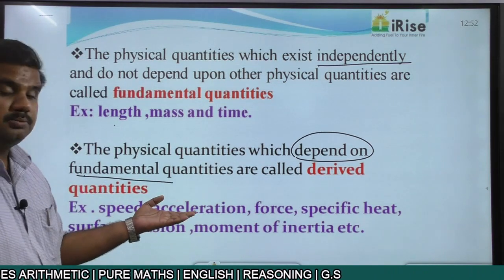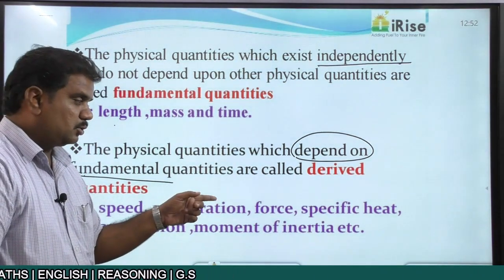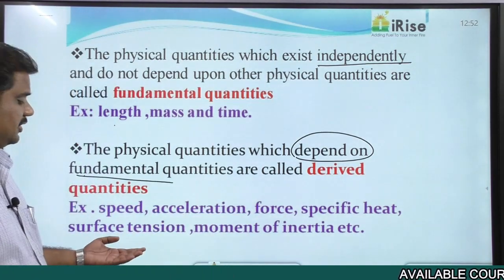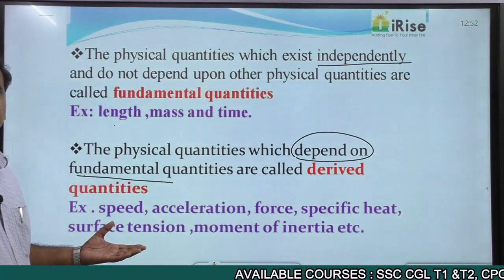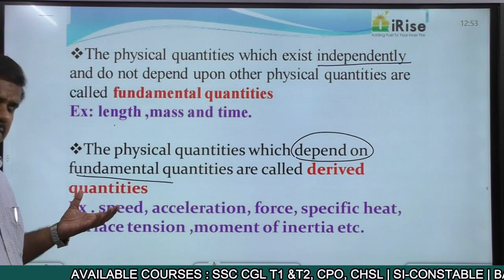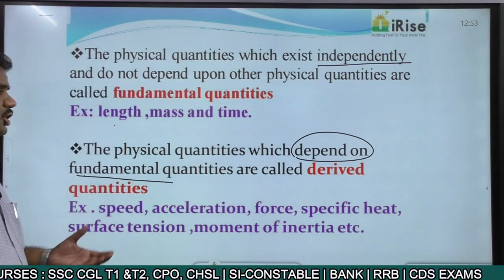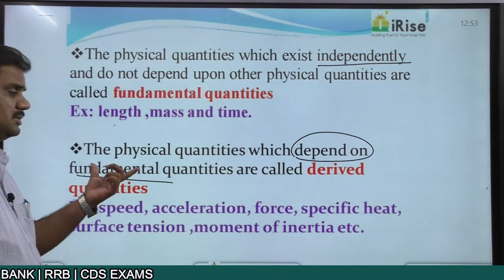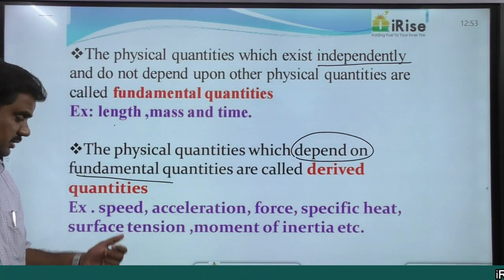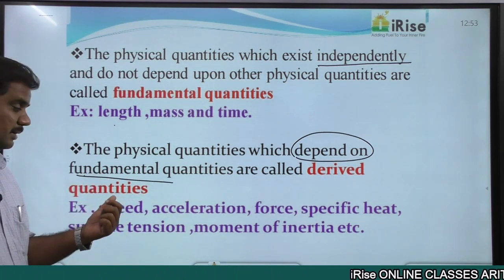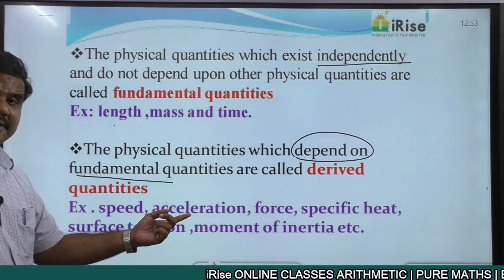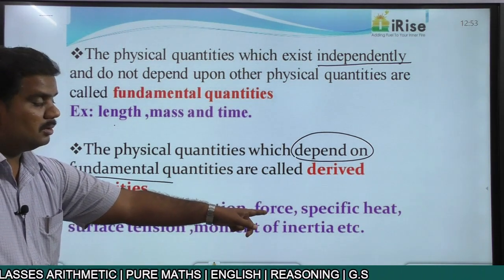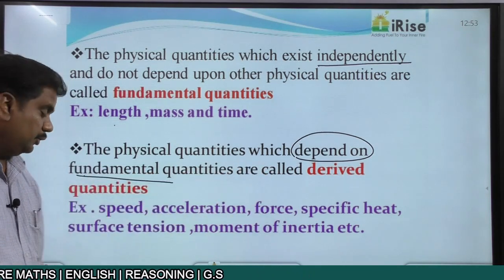Acceleration is always expressed in terms of change in velocity with respect to time. Force, mass into acceleration, right? At the same time, surface tension, force into length, different things, right? Each and every derived quantity is expressed in terms of length, mass, or time. That is the reason why we call them derived quantities. And the units of those things: meter per second is a derived unit. Meter per second square for acceleration, that is a derived unit. Newtons for force, that is also a derived unit, right?